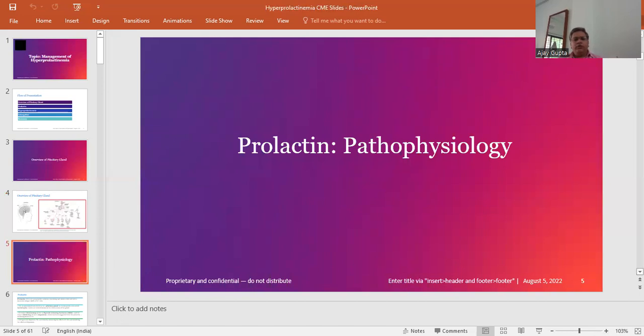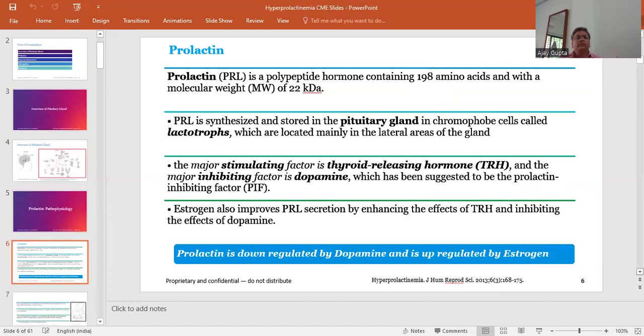Coming to the pathophysiology of prolactin, prolactin is a polypeptide hormone which consists of 198 amino acids, and it has a molecular weight of 28 kilodaltons. Prolactin is synthesized and stored in the anterior pituitary gland in chromophobe cells called lactotrophs, which are located mostly in the lateral area of the pituitary gland. The major stimulating factor is thyrotropin releasing hormone, and the major inhibiting factor is dopamine, which is suggested to be the prolactin inhibiting factor.